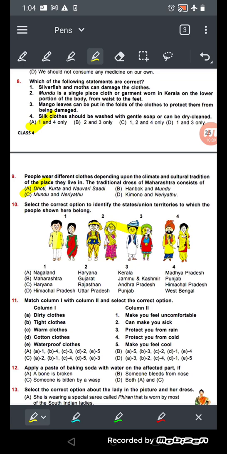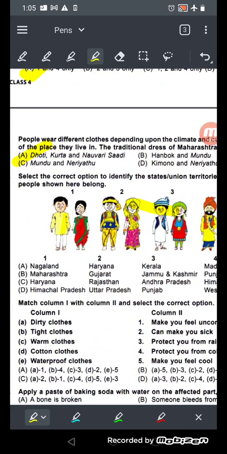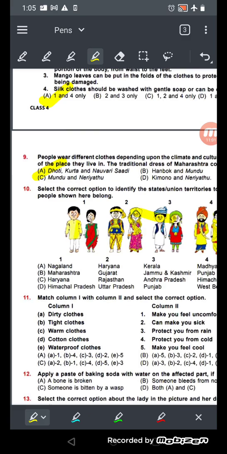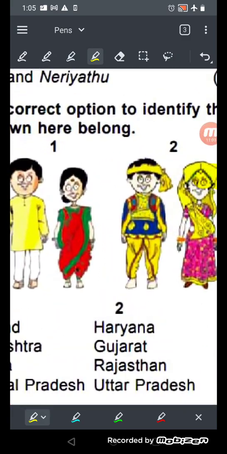Okay, let's see. Number 1 will be, who is number 1? They wear Bengali dresses. Number 2 looks like Gujaratis. Number 3 looks like Kashmiri and number 4 are Punjabis. So number 1 are not Bengalis, they are looking like the Nagaland people. Because Nagaland people or Maharashtra, it's a little bit confusing. Yes, they look like Maharashtra because she has worn the dhoti type sari.